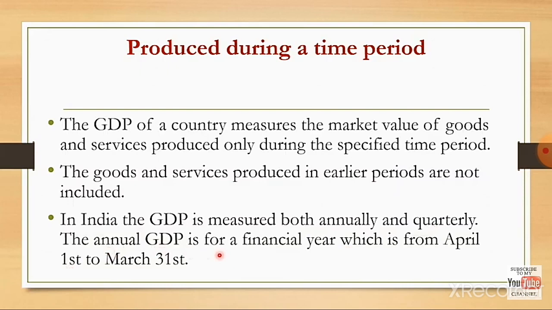The annual GDP is for a financial year, which is from April 1st to March 31st. So the goods and services produced in an earlier period are not included in GDP. So a bicycle produced in 2017 will not be included in the GDP measure for 2018.